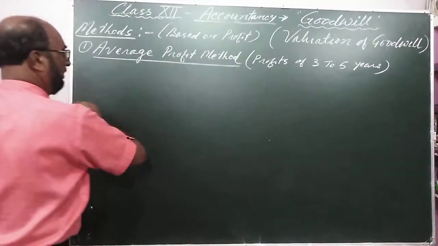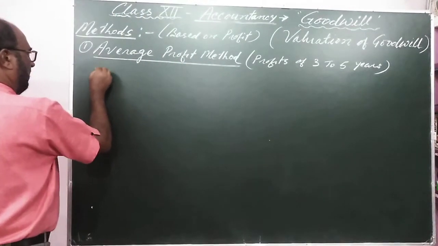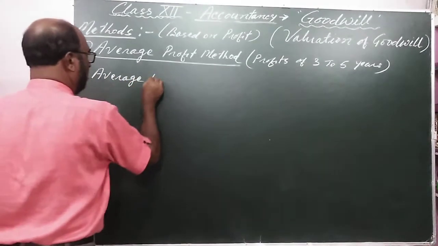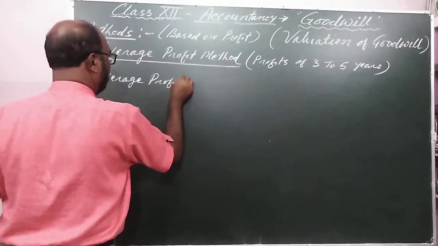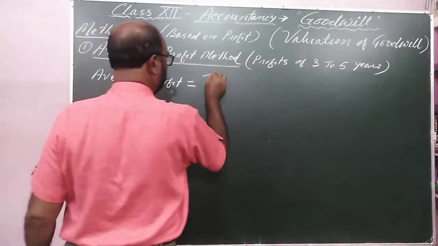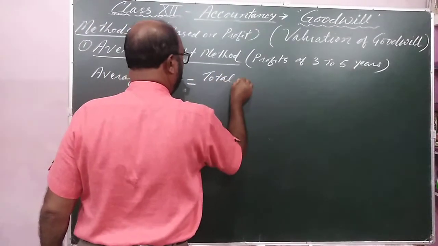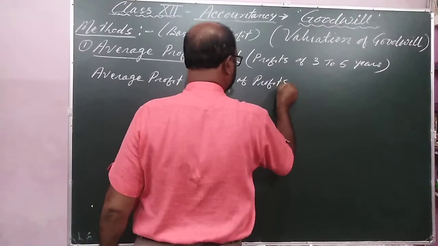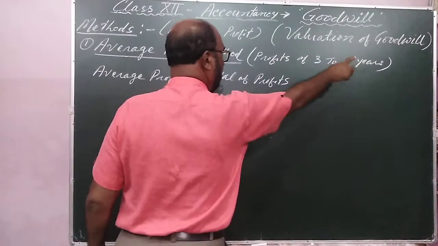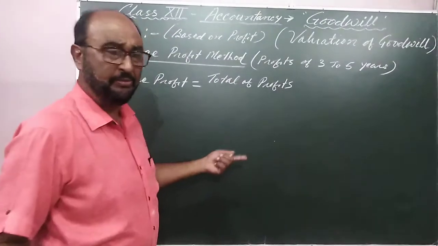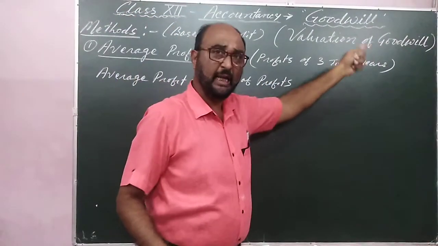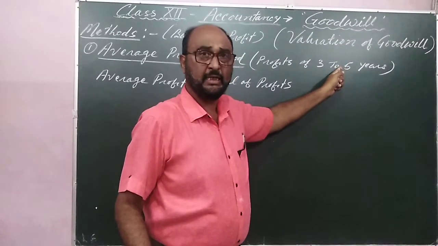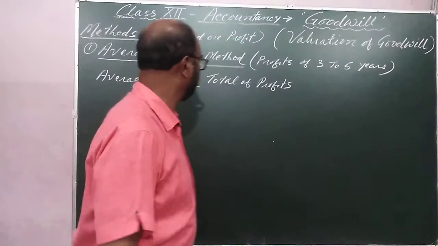So average profit is equal to total of profits, and that is minimum 3 years to 5 years. Maybe we are having the profits of 10 years, but the recent 3 to 5 years is taken for the valuation of goodwill.